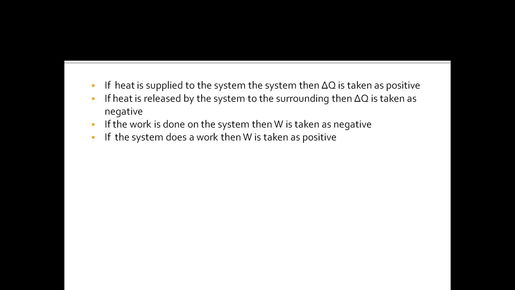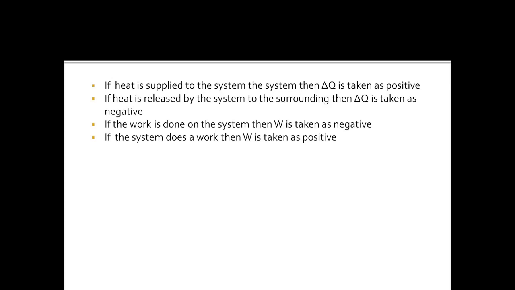The last two conventions which we follow in physics are quite opposite to those of chemistry. In chemistry we take the work done on the system as positive and work done by the system as negative, but in physics we take work done on the system as negative and work done by the system as positive. This is mainly because physicists are interested in the outcome or the productivity of the system. That's why we take the work done by the system as positive and work done on the system as negative.